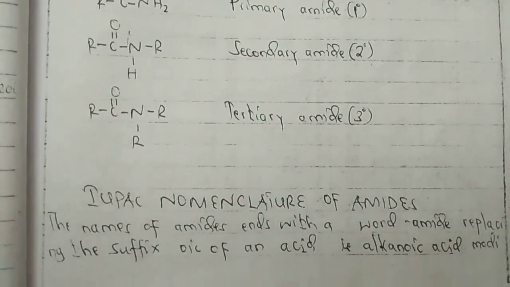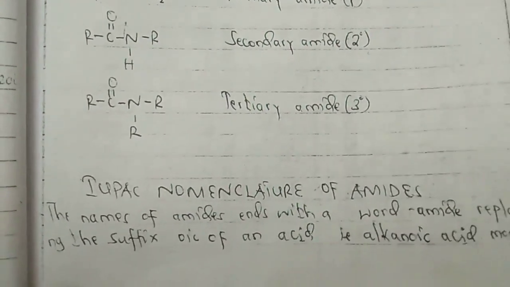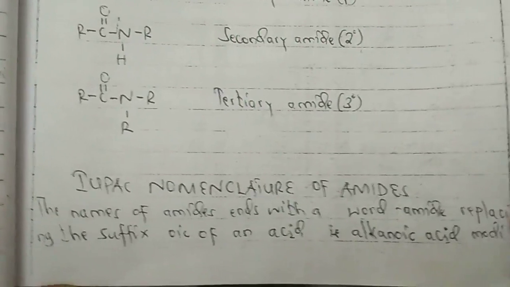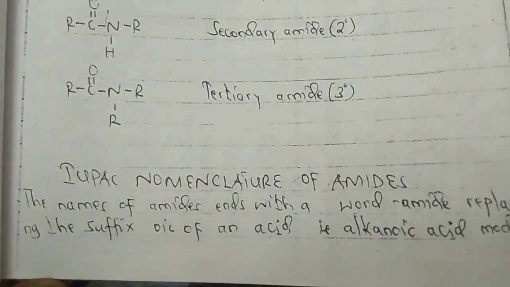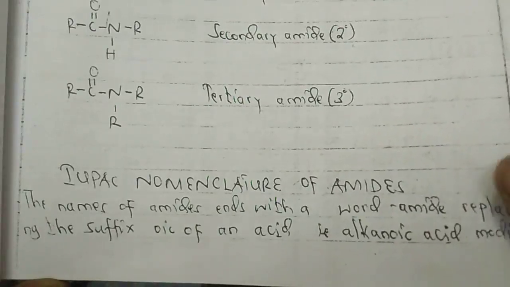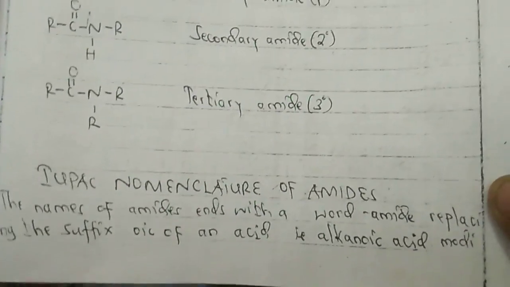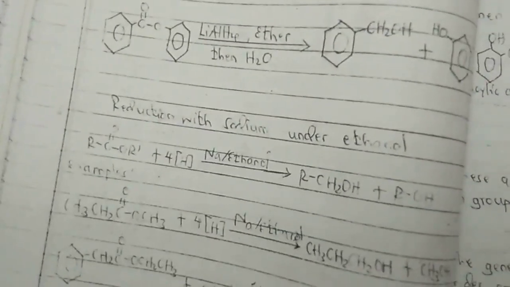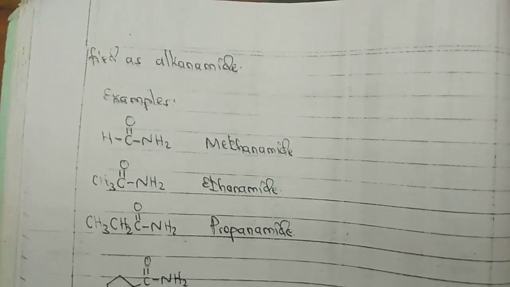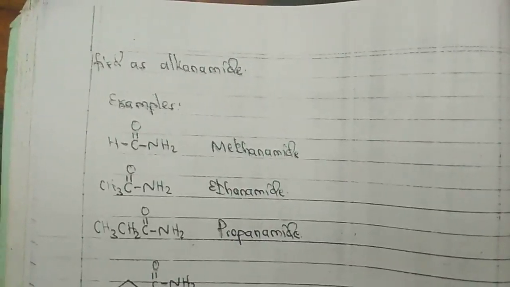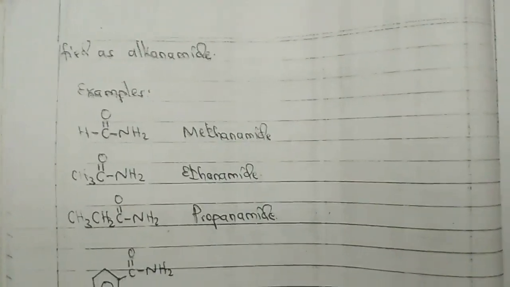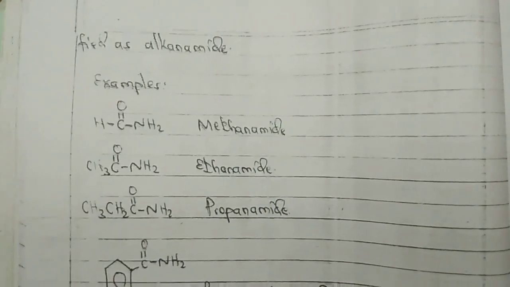Now the nomenclature of this amide. The names of amide end with the word amide, replacing the suffix oic of the acid. So alkanoic acid kwa mfano neno oic linakuwa ni alkaamide. Alkanoic acid linakuwa oic, ile neno oic linakuwa alkaamide.